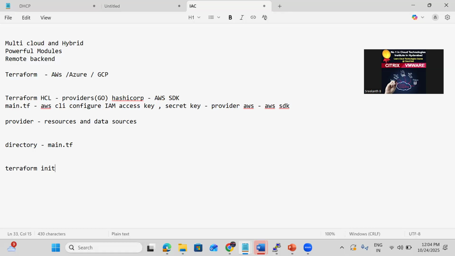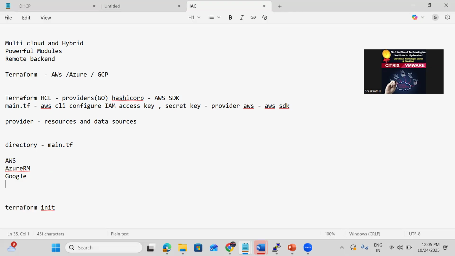Okay, so here we have AWS as one provider. Say here we have different providers. We have AWS, Azure RM is the provider for Azure, Google is the provider for GCP. Google is the provider name. So we are going to use the AWS provider.